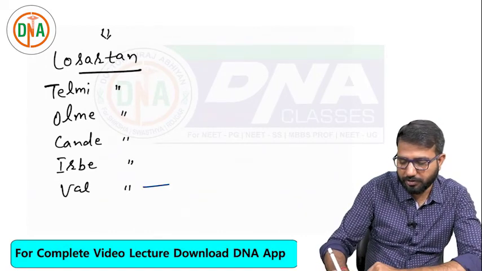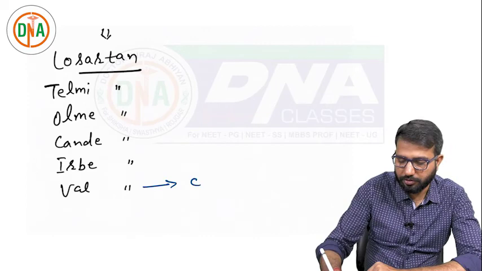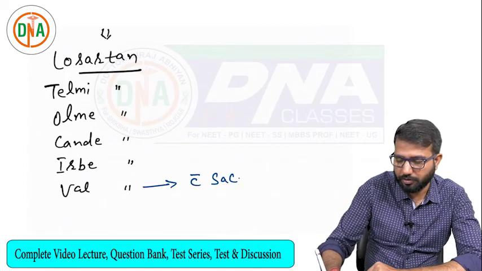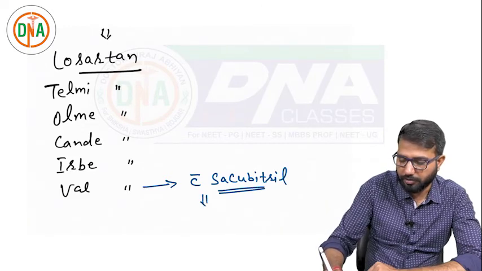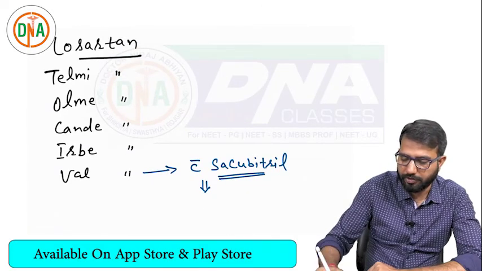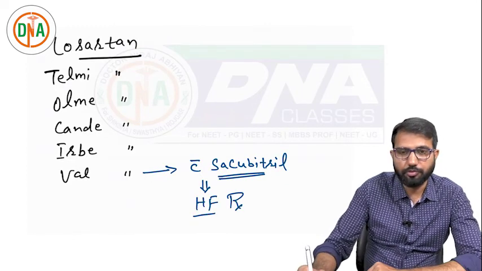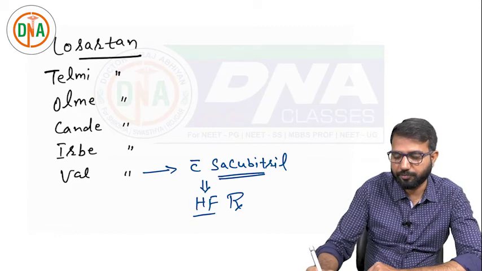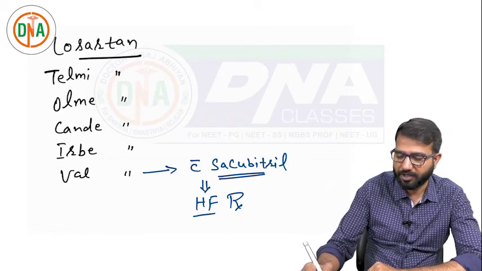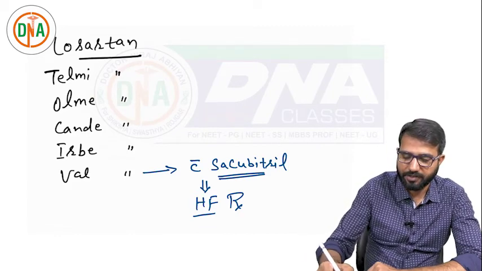Valsartan is recently approved with sacubitril. We will discuss it in heart failure. With sacubitril, it is approved for heart failure treatment. So the angiotensin receptor blocker with sacubitril approved for heart failure is valsartan.